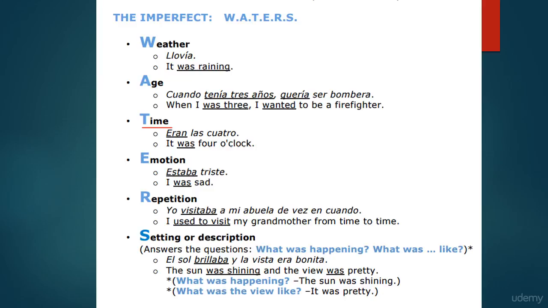The idea of I was sitting in the park and it was sunny, all that's going to be conjugated in the imperfect because it's setting and giving description. But when the dog comes in and steals the sandwich, that happens in the preterite. So in Spanish, it might play out something like, estaba sentado en el parque, el sol brillaba y era un día bonito, y de repente vino un perro y me robó el sándwich. So something like that playing out.